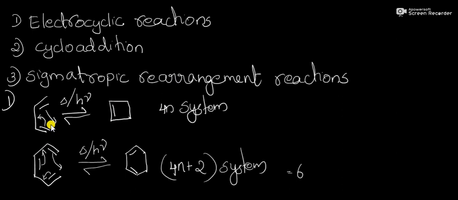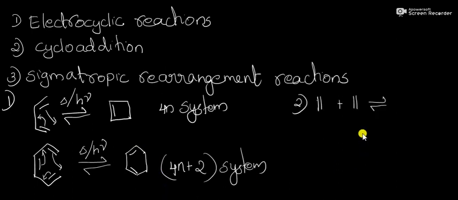And what are other observations in electrocyclic reactions? During this reaction, one pi bond disappears, isn't it? Here there are 2 pi bonds and the product has only 1 pi bond. So during this reaction, 1 pi bond disappears, and a new sigma bond is formed. This is the new sigma bond, and here this is the new sigma bond. The rest of the pi bonds undergo position change. So these are the characteristics of electrocyclic reactions.